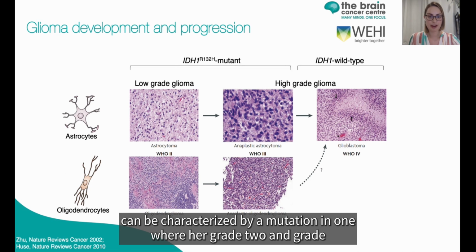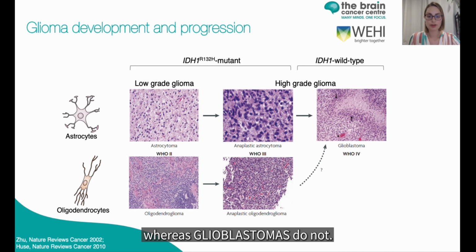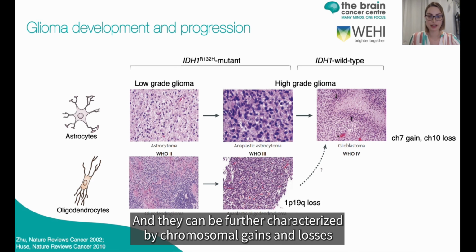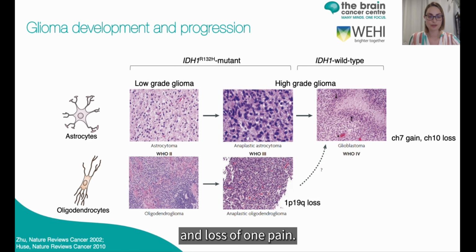These tumours can be characterised by a mutation in IDH1, where WHO grade 2 and grade 3 gliomas typically carry the IDH1 mutation, whereas glioblastomas do not. And they can be further characterized by chromosomal gains and losses, such as gain in chromosome 7 and loss of 10 in glioblastoma, and loss of 1p19q in anaplastic oligodendroglioma.